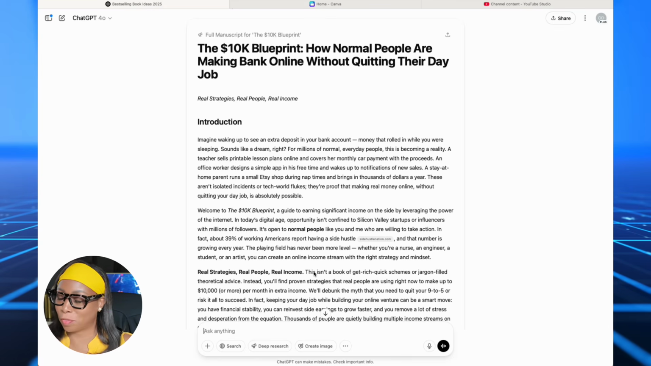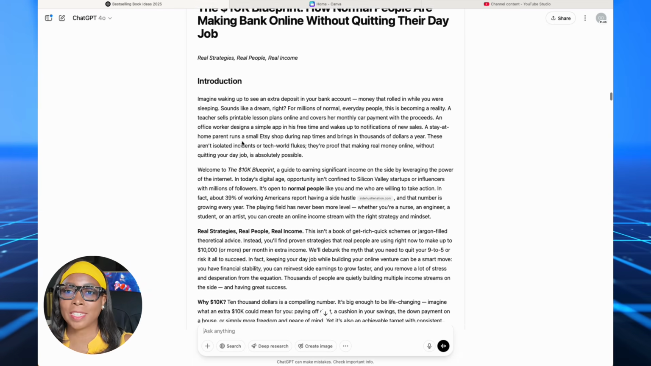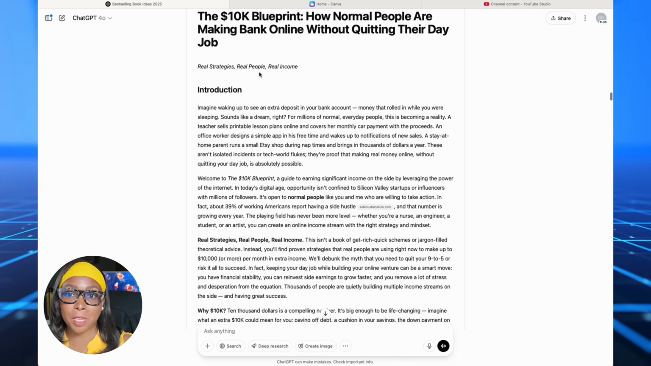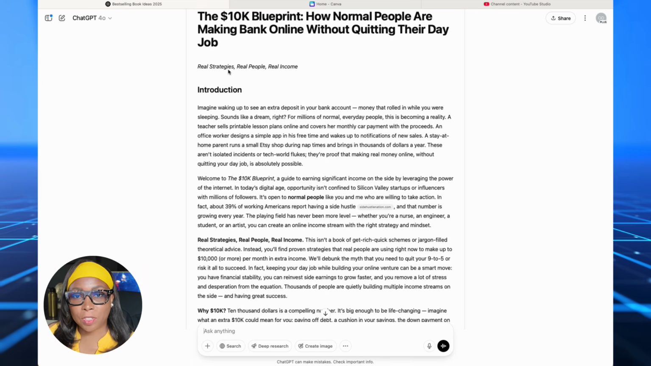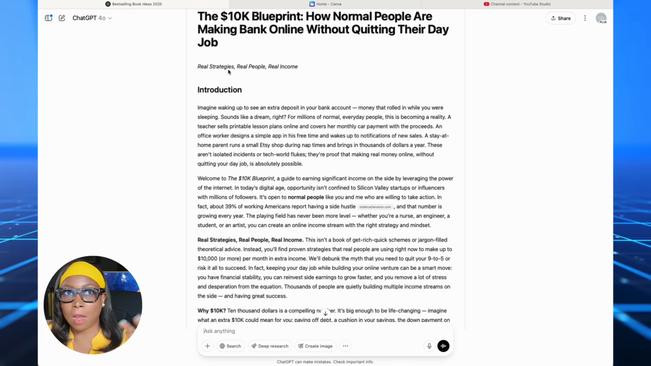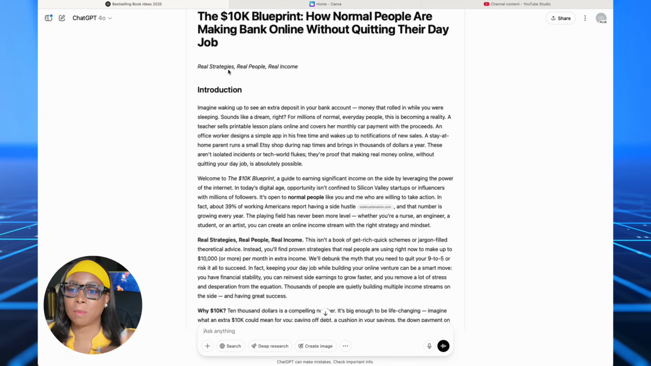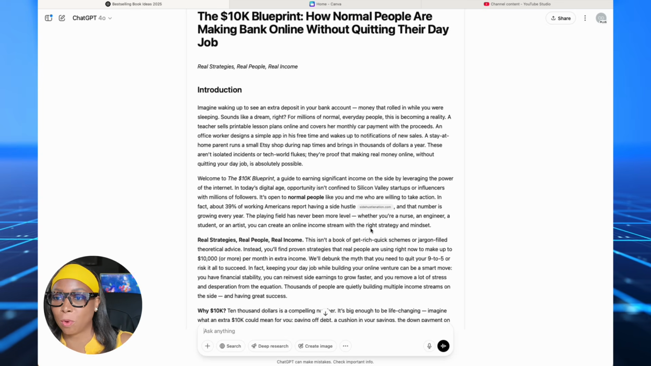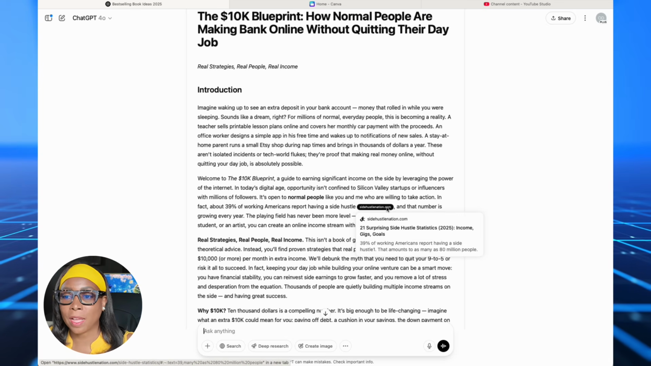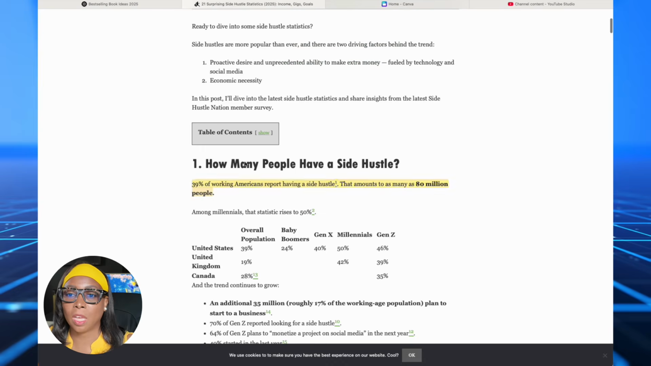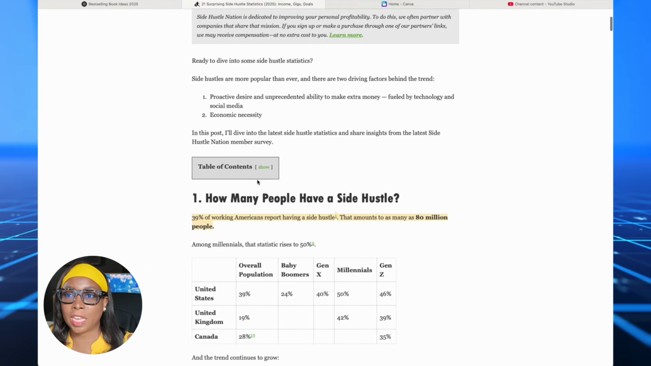It has a beautiful title as we had selected. It has an introduction. It also has real people, real income, and real strategies, because deep research for ChatGPT would have gone online, done the research, and validated what it's found before including it in your book. But you can also click here, like throughout your book, to see where it's getting the research from and what the information is.